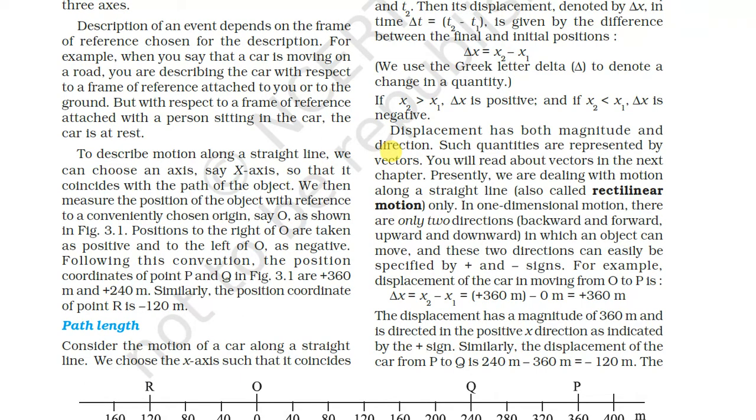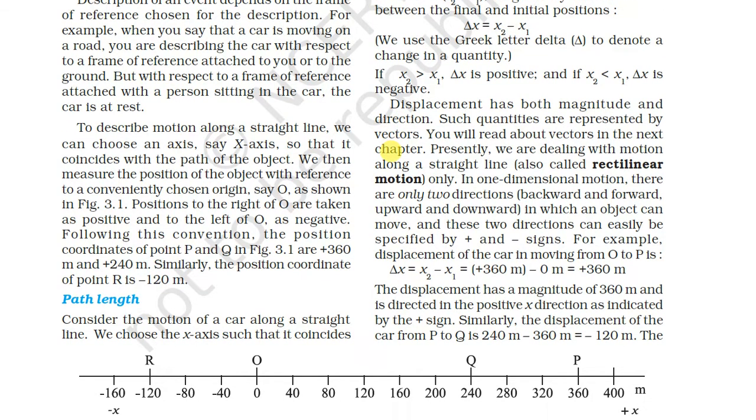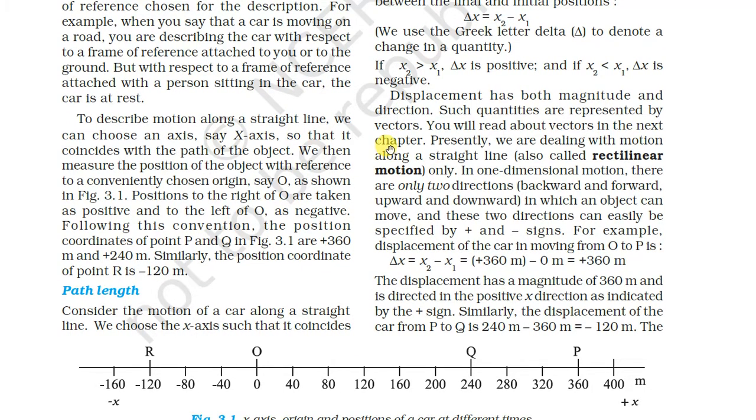We will read about vectors in the next chapter. Presently we are dealing with motion along a straight line, also called rectilinear motion. In one dimensional motion, there are only two directions, backward and forward, or downward and upward, in which an object can move, which can easily be specified by plus sign and minus sign.